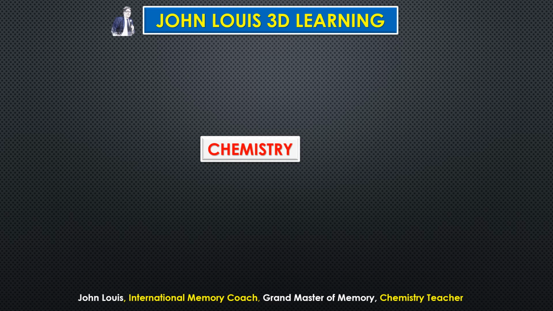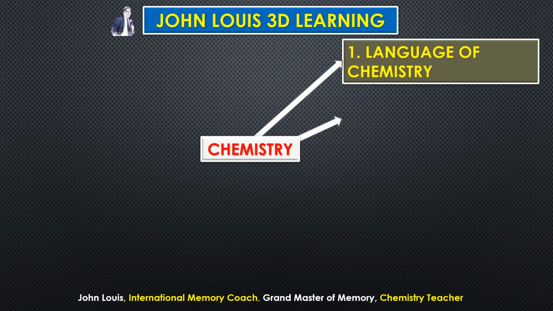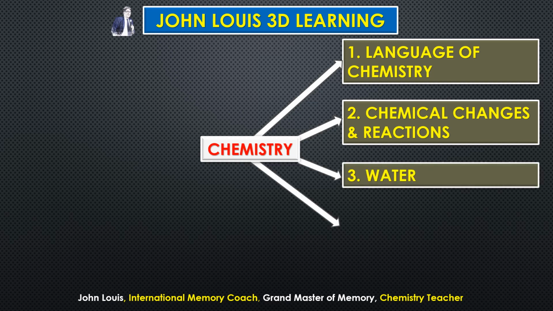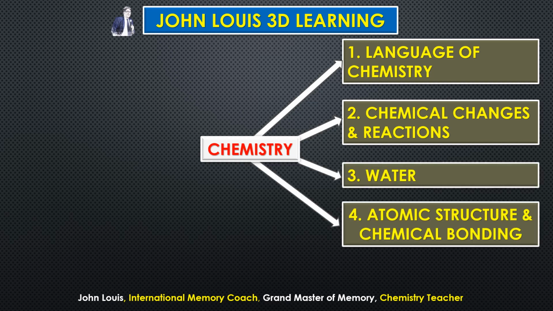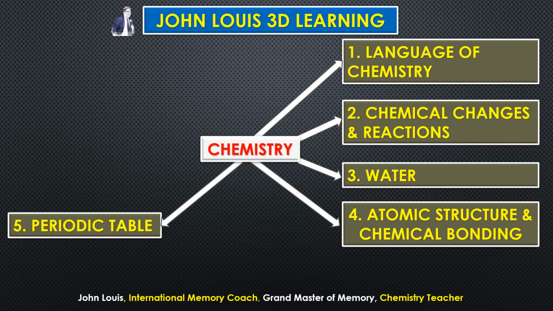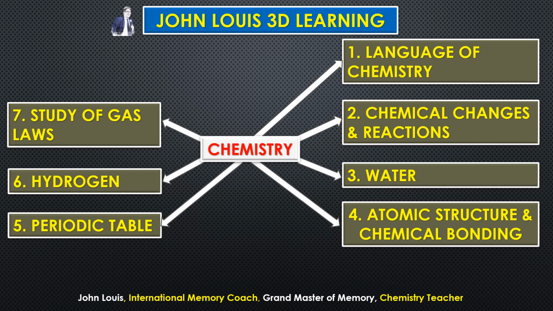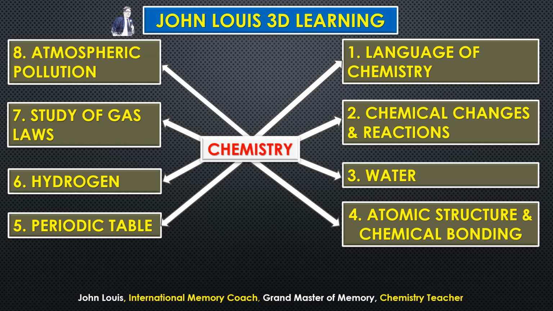I told you there are 8 chapters in 9th standard. What are they? Language of chemistry, chemical changes and reactions, water, atomic structure and chemical bonding, periodic table, hydrogen, study of gas laws, and the last one is atmospheric pollution. So these are the 8 chapters we have to study in detail. So it's all very interesting.